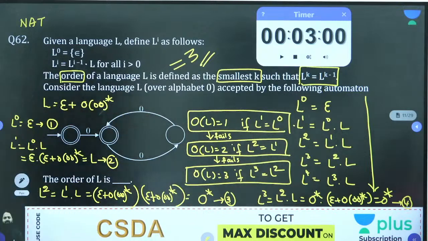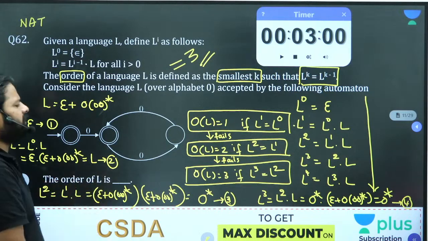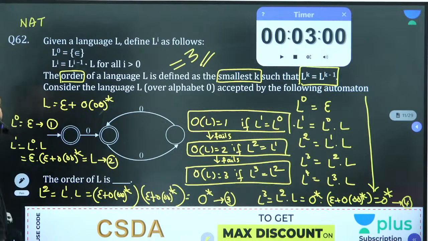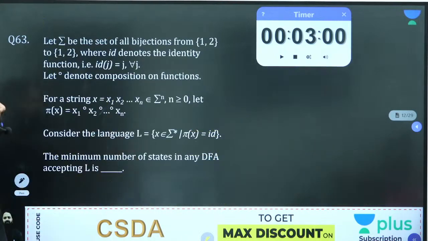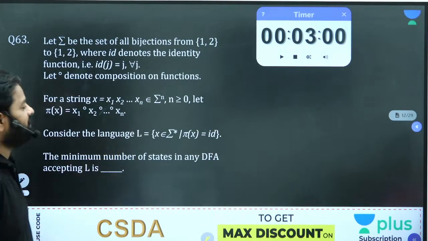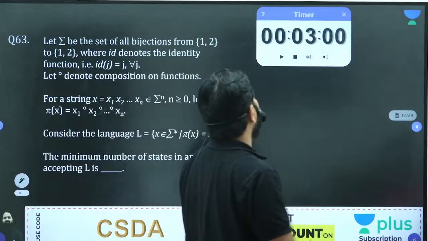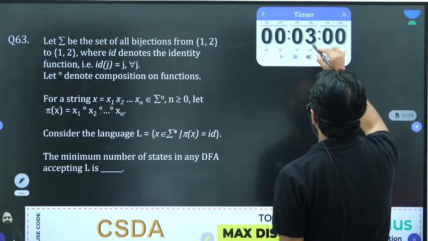Any doubt so far? I hope everyone got clarity in this problem, how to solve it. If you are able to solve this question, your GATE questions are a cakewalk for you. This is one of the GATE questions. Another interesting GATE question may take 4 minutes. I'll give 4 minutes for this.